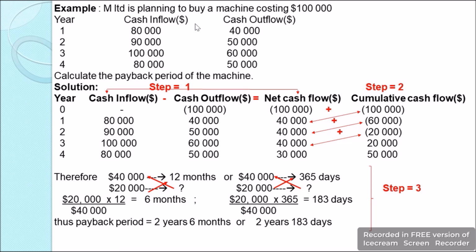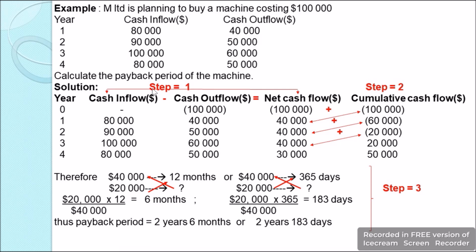Now let's understand the payback period with the help of an example. We have an example here where M Limited is planning to buy a machine costing $100,000, and we have the years' cash inflows and cash outflows given. In year 1 the cash inflow is $80,000 and cash outflow was $40,000. In year 2 the cash inflow was $90,000 and cash outflow was $50,000. In year 3 the cash inflow was $100,000 and the outflow was $60,000. In year 4 the cash inflow was $80,000 and the cash outflow was $50,000. We are asked to calculate the payback period for the machine.